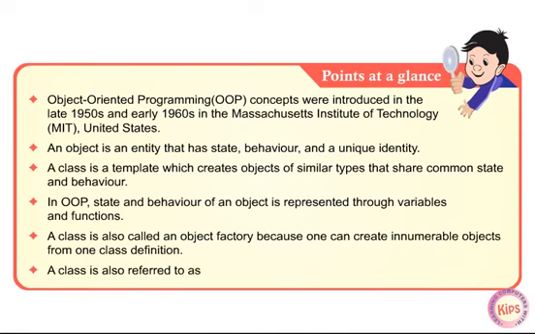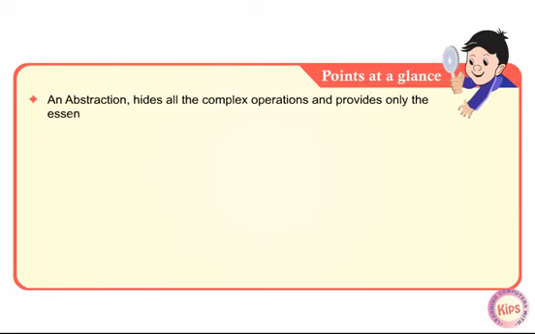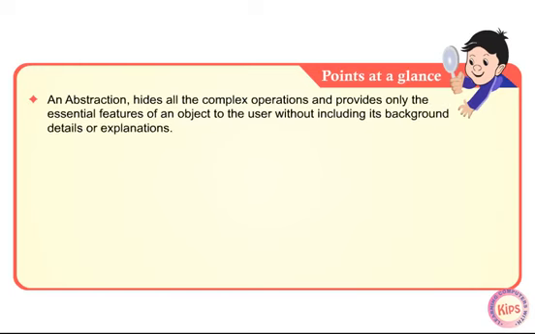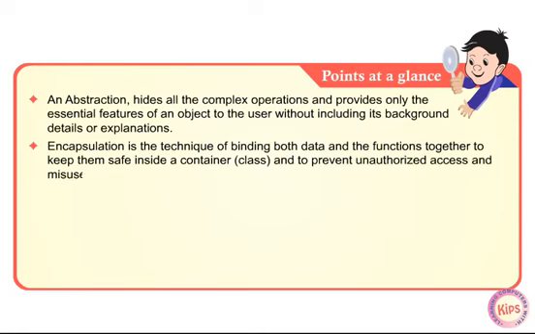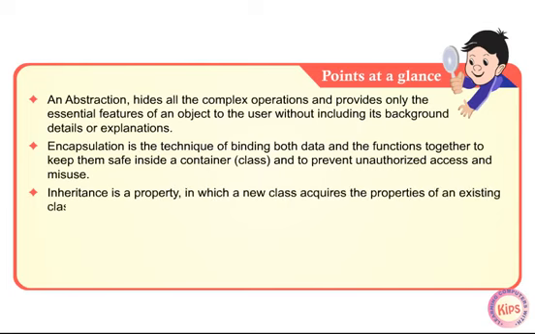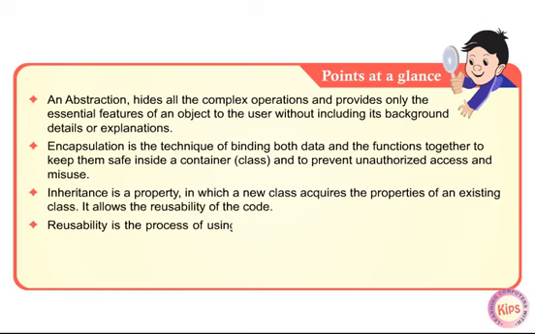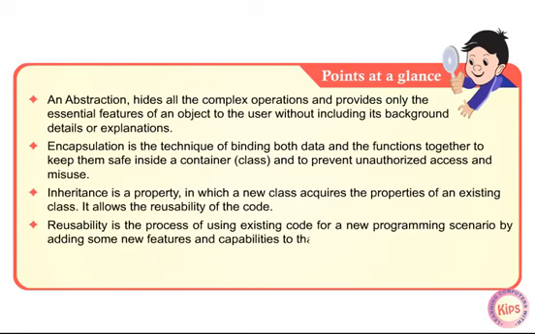Abstraction hides all the complex operations and provides only the essential features of an object to the user without including its background details or explanations. Encapsulation is the technique of binding both data and the functions together to keep them safe inside a container, class, and to prevent unauthorized access and misuse. Inheritance is a property in which a new class acquires the properties of an existing class. It allows the reusability of the code. Reusability is the process of using existing code for a new programming scenario by adding some new features and capabilities to that code without modifying its content.